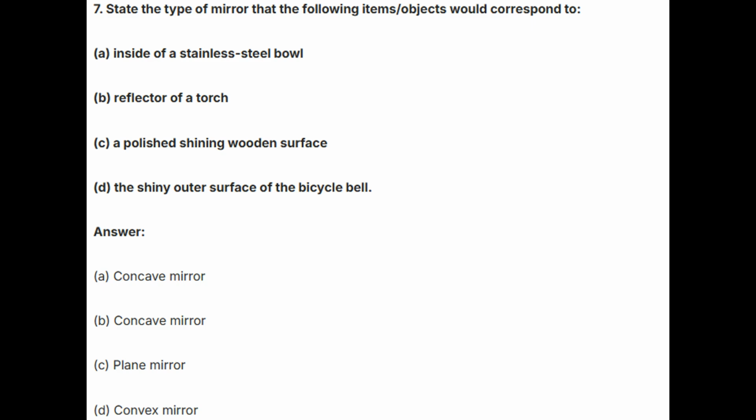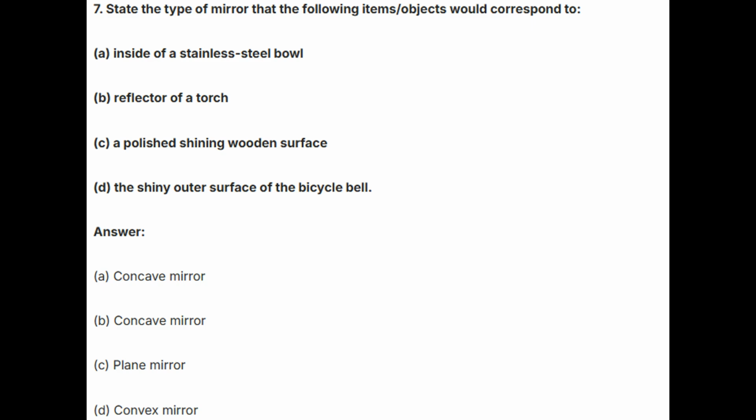Seventh, state the type of mirror that the following items or objects would correspond to. A. Inside of a stainless steel bowl. B. Reflector of a torch. C. A polished shining wooden surface. D. The shiny outer surface of the bicycle bell.